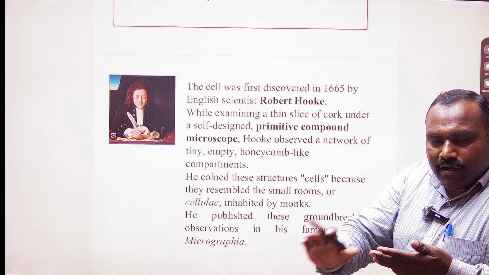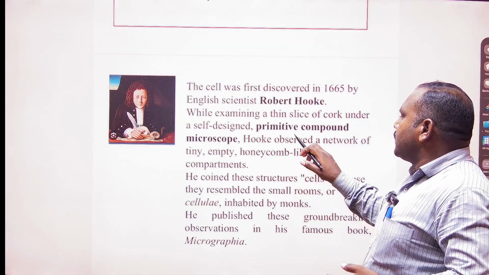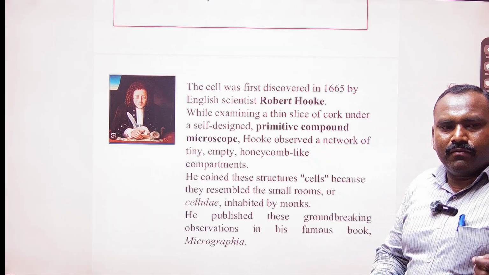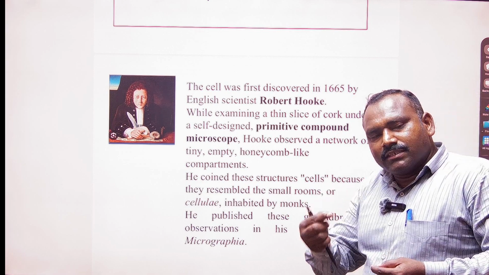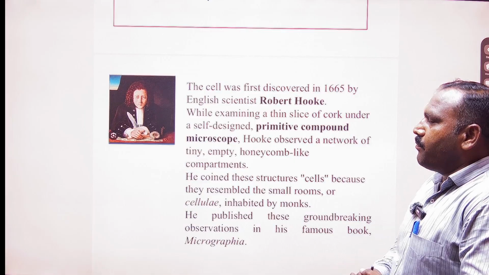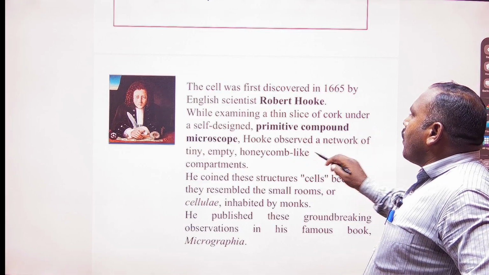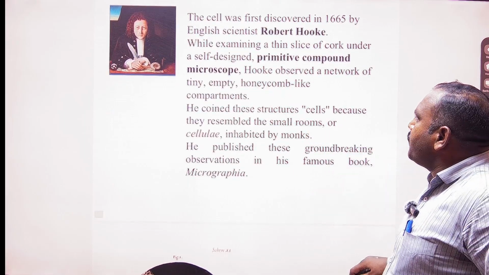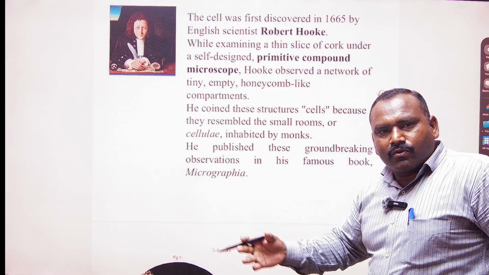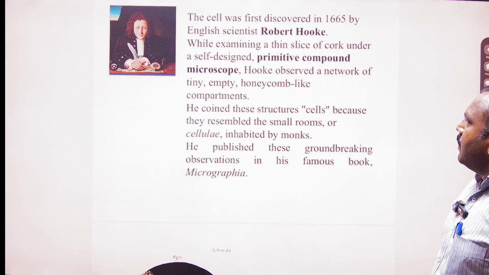Those are very small sections, just like under the microscope when we prepare small slides. We may create very small thin sections so that we can see properly. So, thin slices of cork under his self-designed primitive microscope. Primitive means a very early microscope. Nowadays electron microscopes and very modern techniques are used.